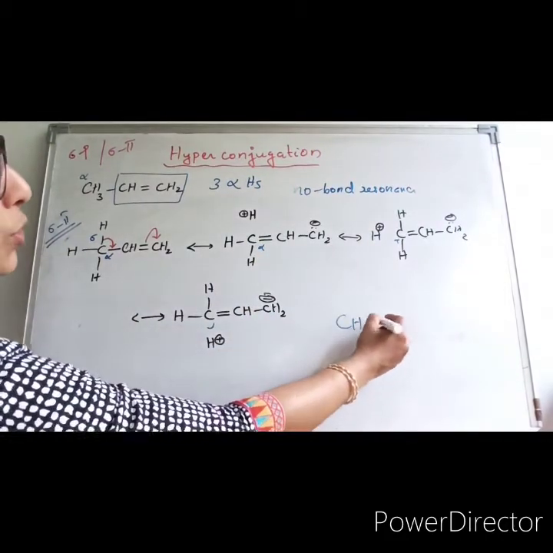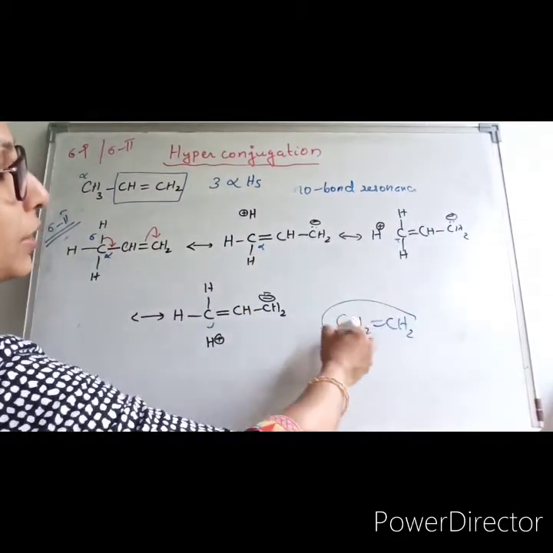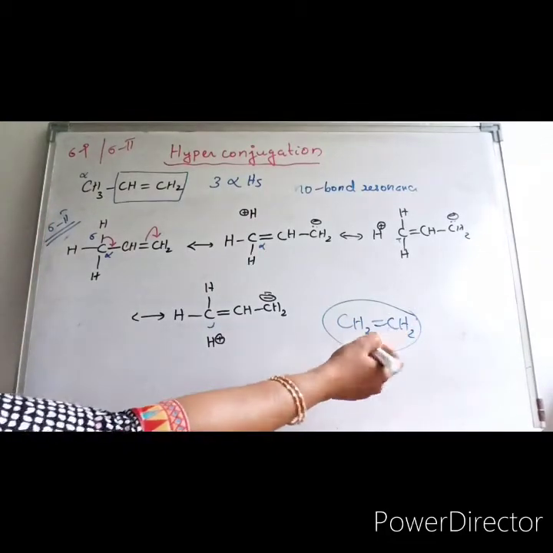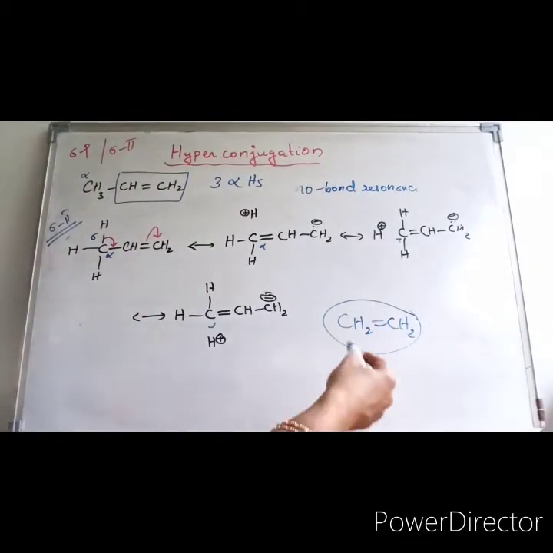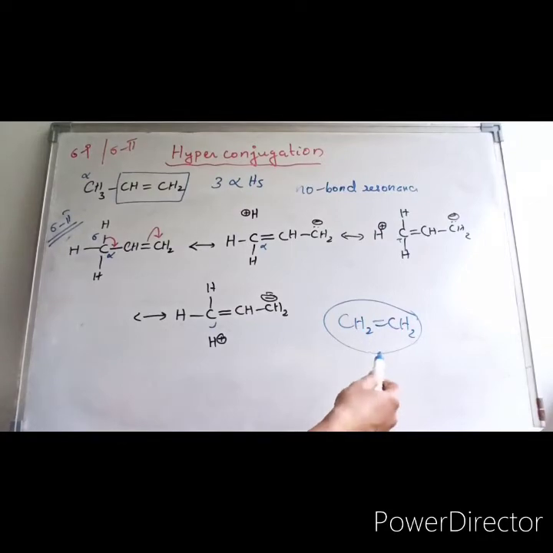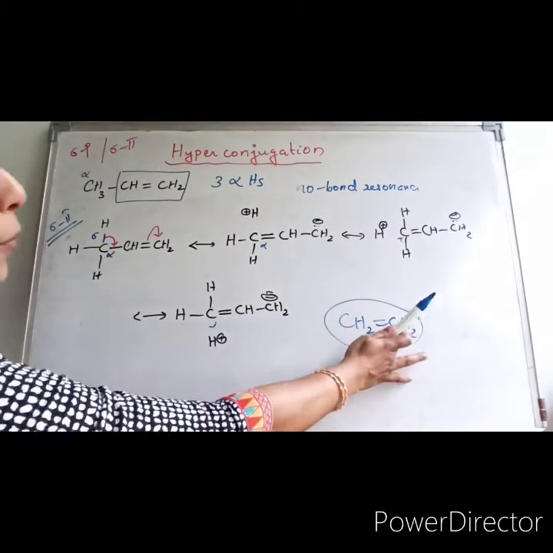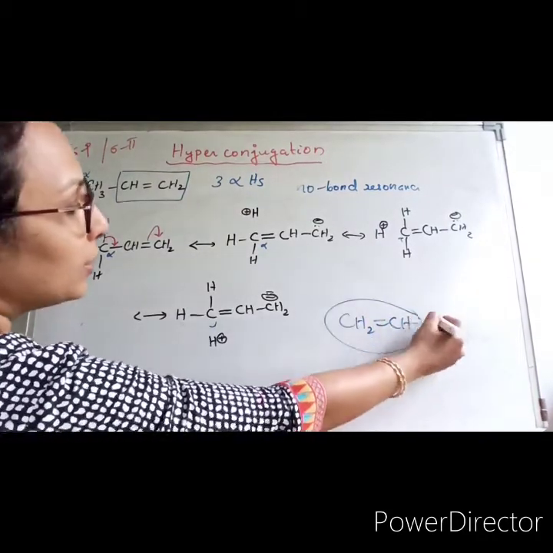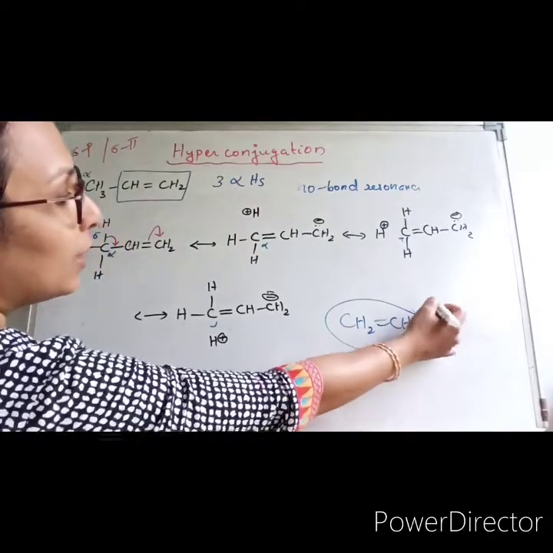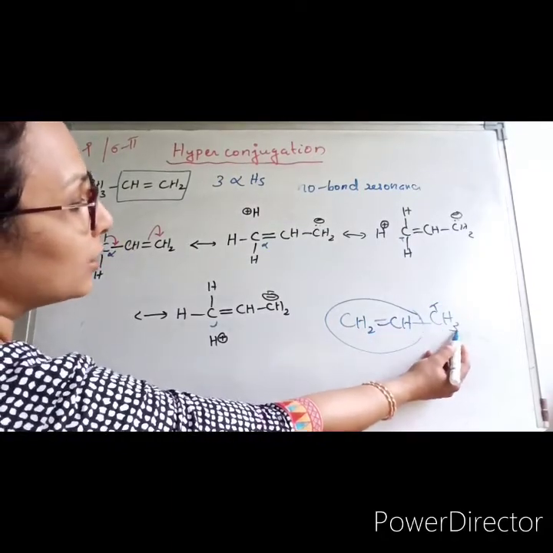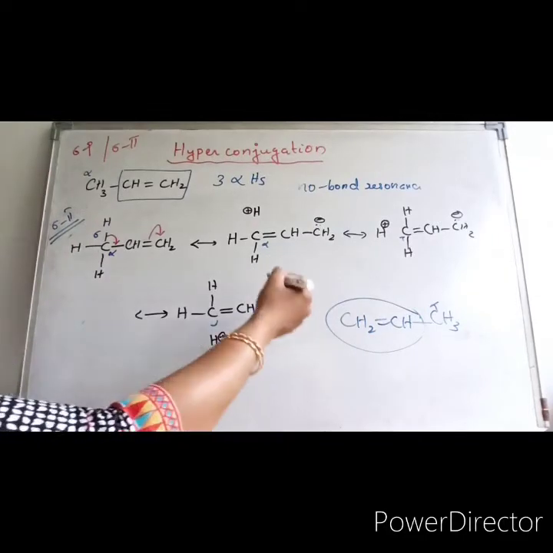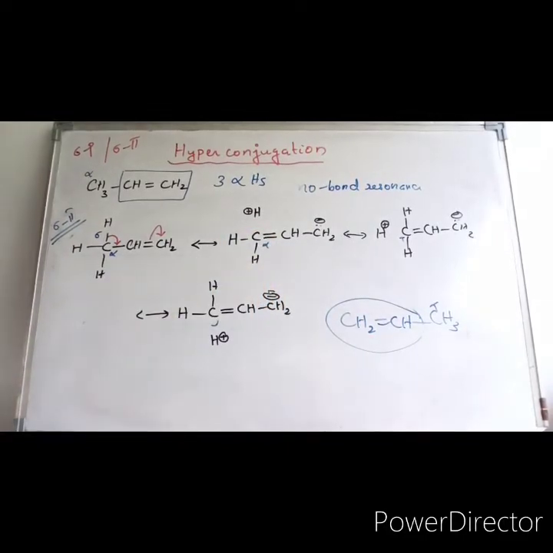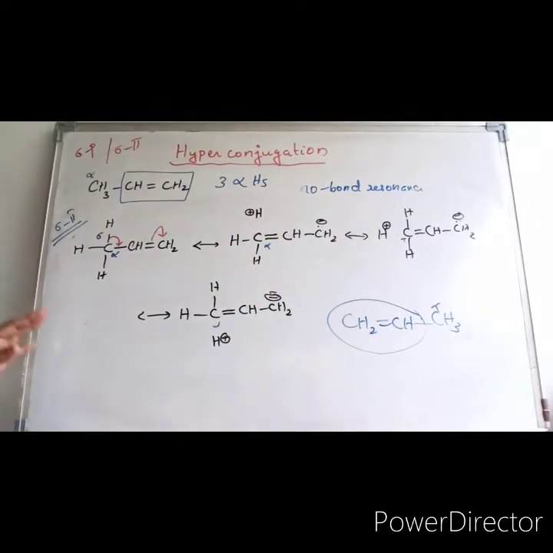Ethylene means CH2=CH2. Here there is no alpha carbon, so there is no alpha hydrogen, and you cannot write hyperconjugative structures for ethylene. But propylene, as we have written, has an alpha carbon, so 3 alpha hydrogens are there, and you can write 3 similar hyperconjugative structures. So this is what is meant by hyperconjugation.